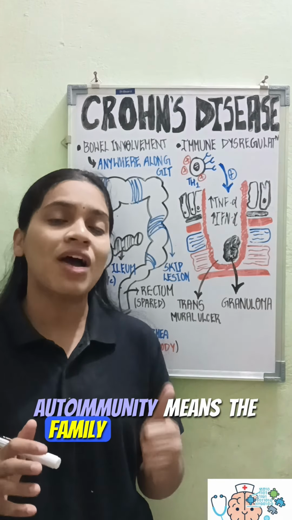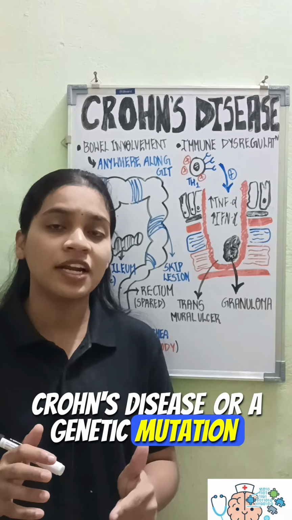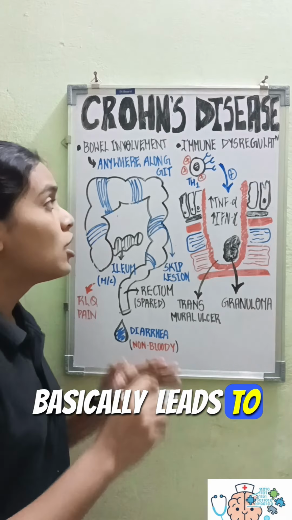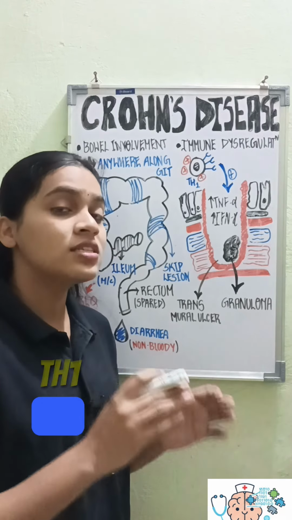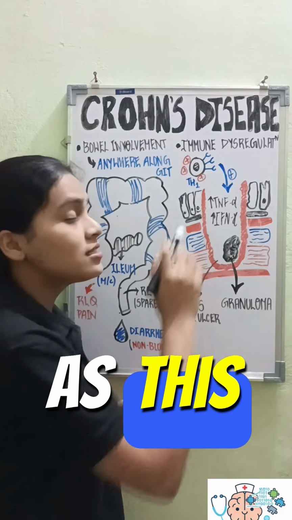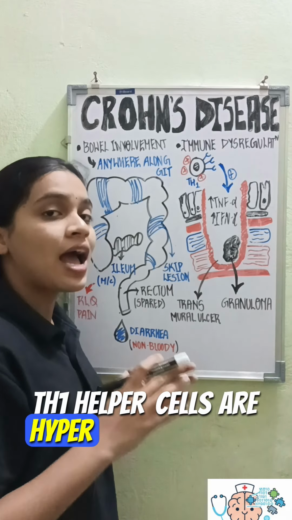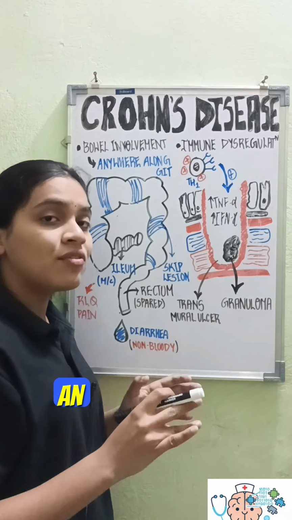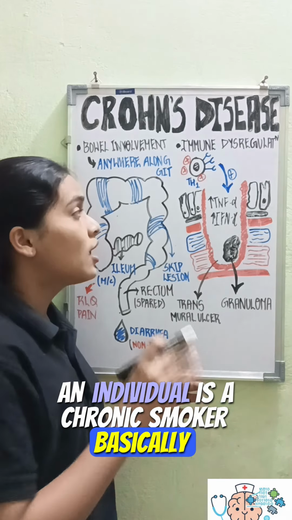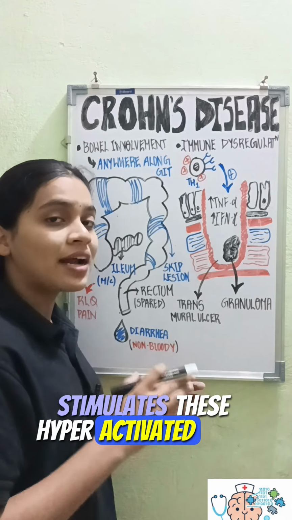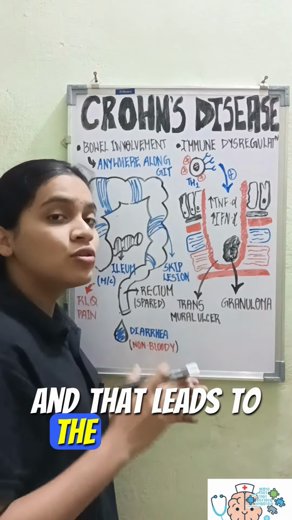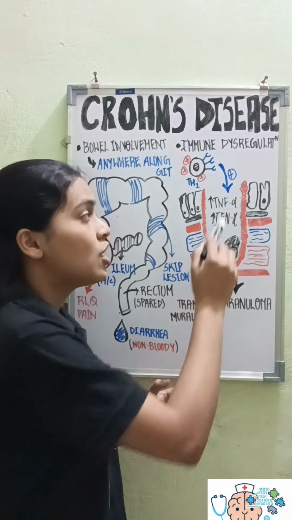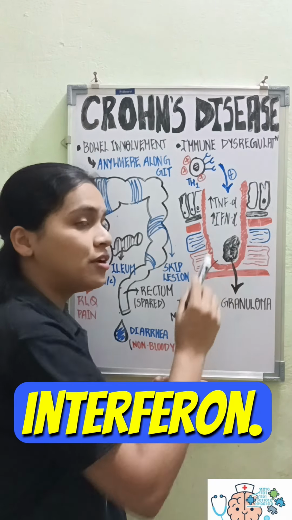Autoimmunity means the family history of Crohn's disease or a genetic mutation basically leads to the hyperactivated state of these Th1 helper cells. As these Th1 helper cells are hyperactivated, stimulants such as a Western diet, or an individual being a chronic smoker, basically stimulate these hyperactivated cells, and that leads to the release of cytokines such as tumor necrosis factor and interferon.